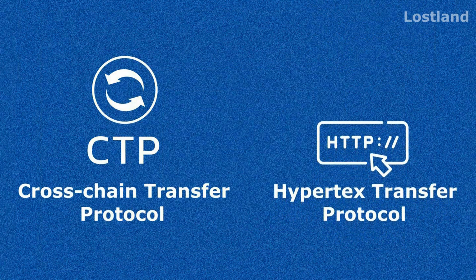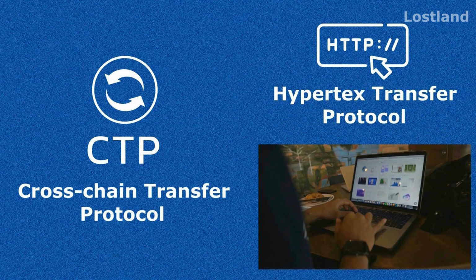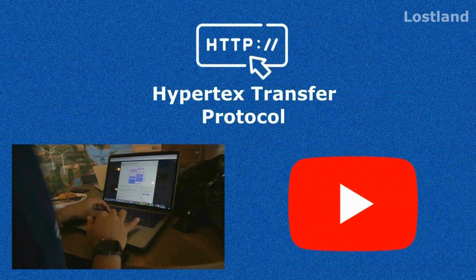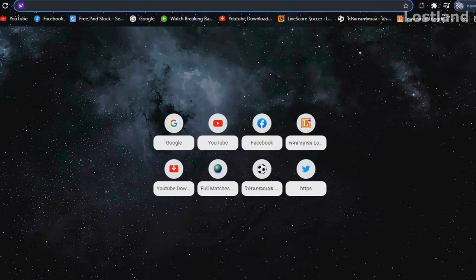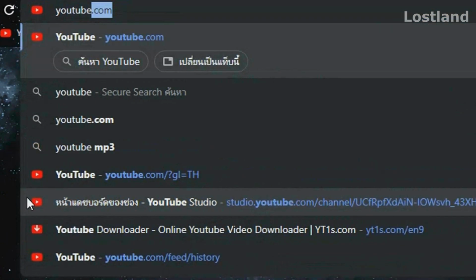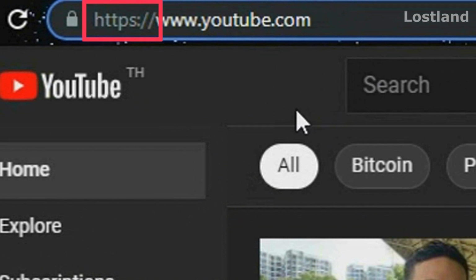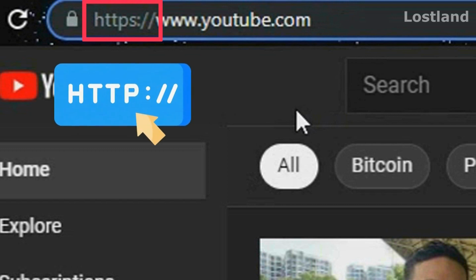HTTP protocol is responsible for transmitting hypermedia information. For example, you want to watch YouTube, so you go to the web browser like Google Chrome, and you just type YouTube and hit the enter button. And when you double-click on the address bar, you see the HTTPS at the beginning. That means you are using HTTP protocol.